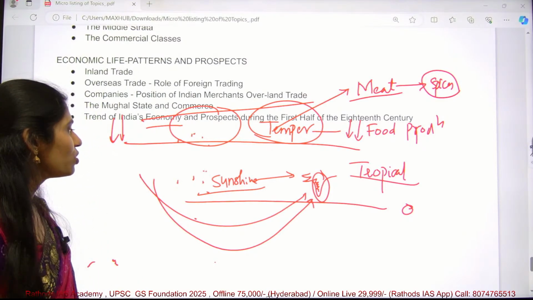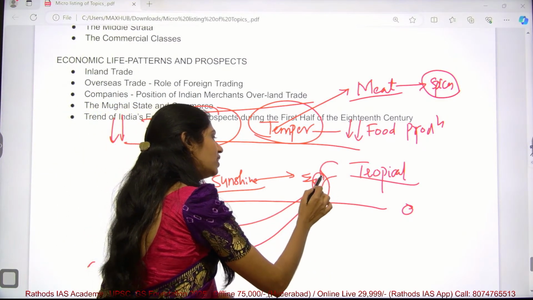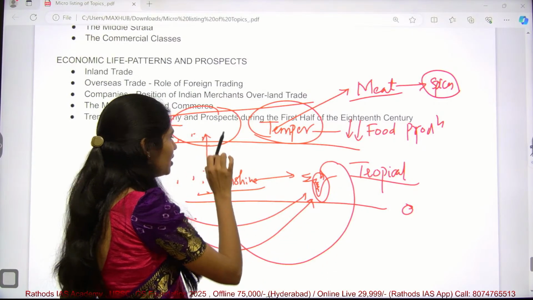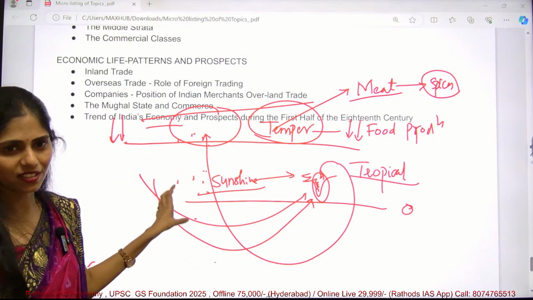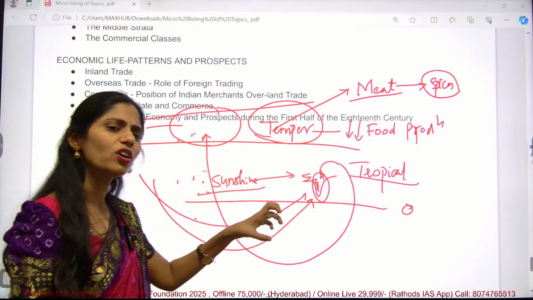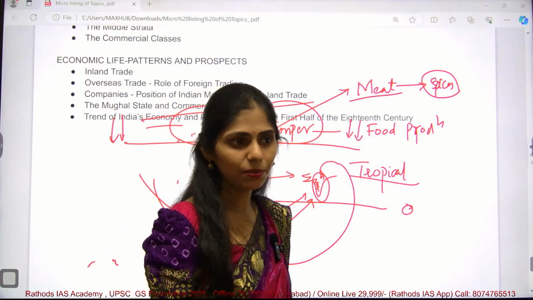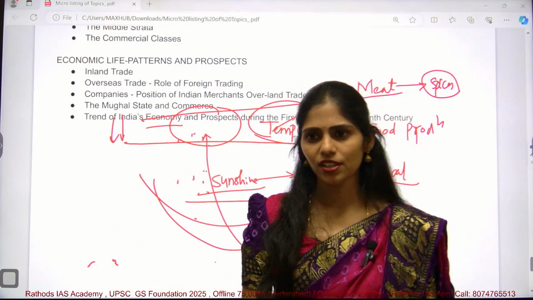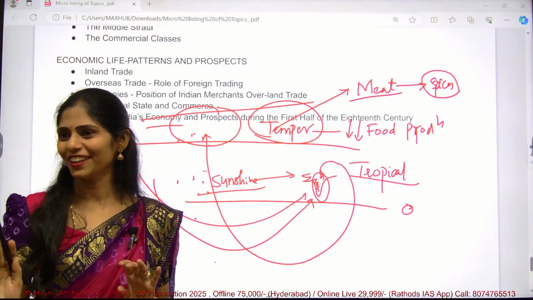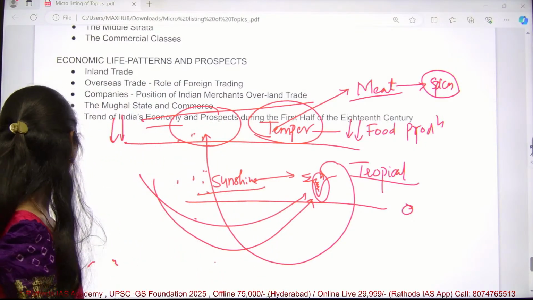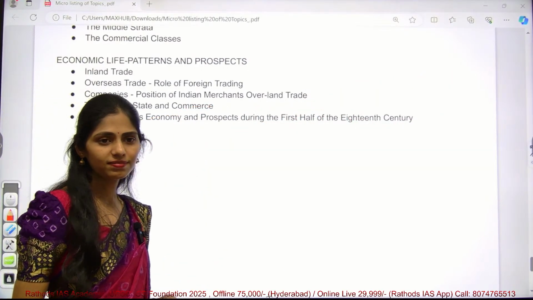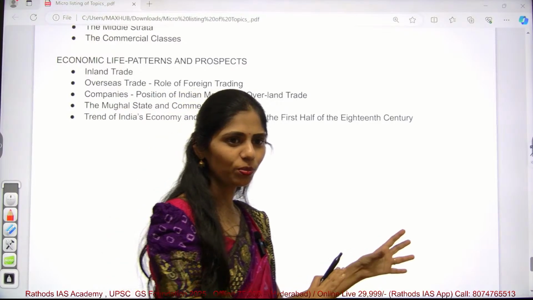They used to get the spices at low cost here from the traders, and sell them in Europe at very high prices. The merchants involved in this trade made lots and lots of profits initially. Clear? Understood the concept? They are not eating more biryani, okay? Apart from that, what will you read in modern history? Just European entry.